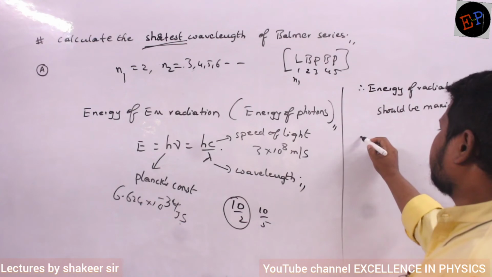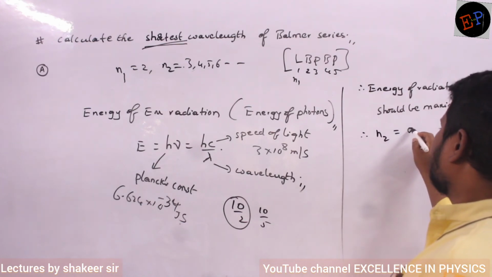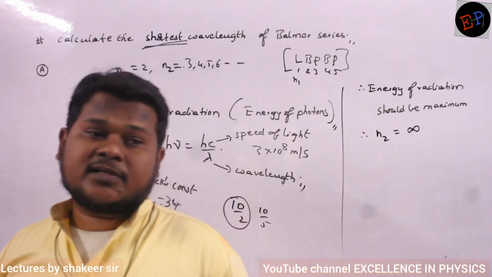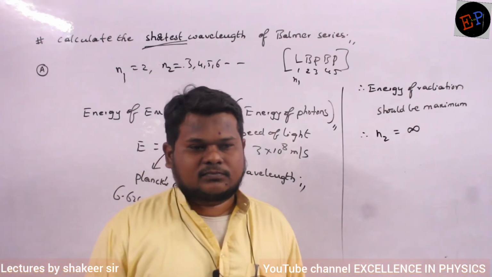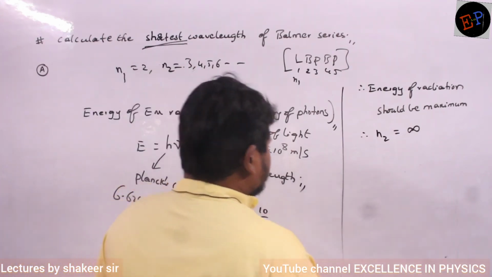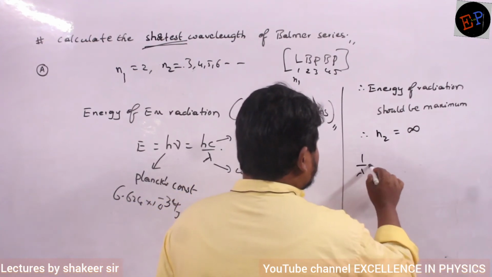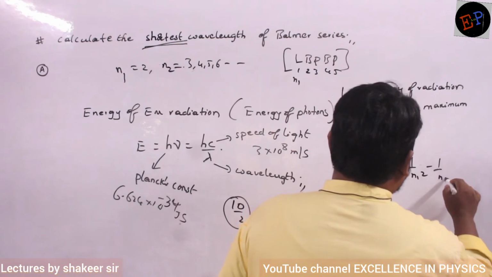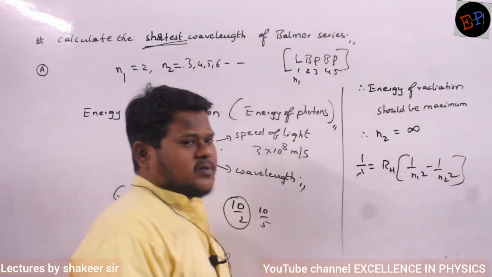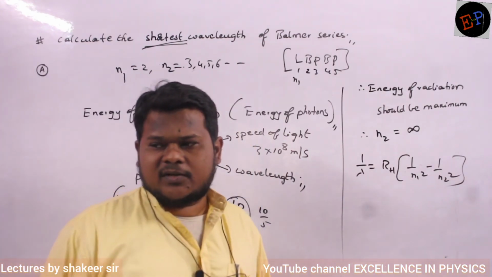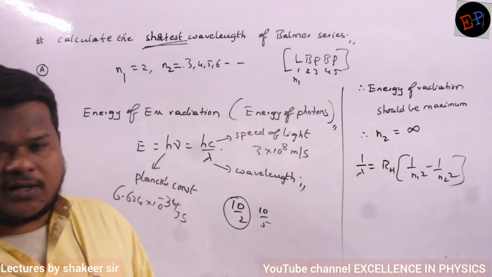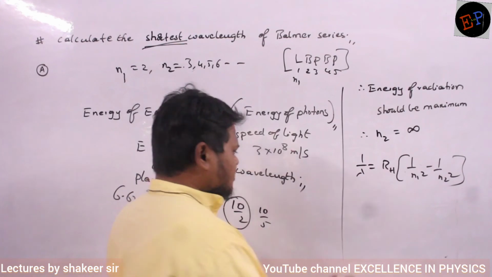Therefore, N2 value should be how much? N2 value should be infinite. Then the energy released will be maximum. Are you able to understand? So substitute, what is the equation for wavelength? 1 by lambda is equal to RH into 1 by N1 square minus 1 by N2 square. Z value is 1. We are doing all these calculations for hydrogen only. RZ square is the general equation, I am just writing RH.